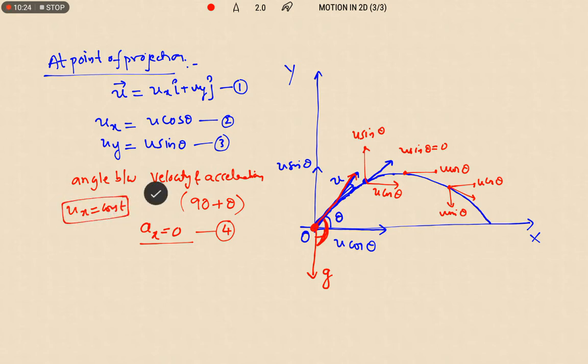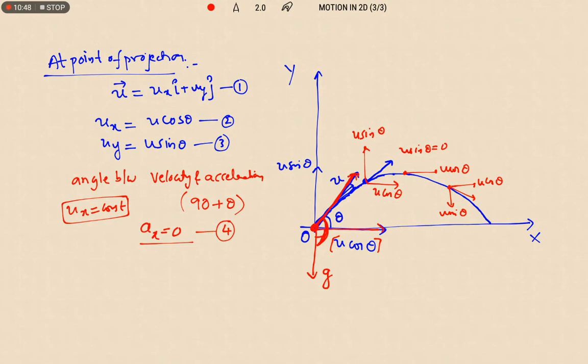Why? Because the horizontal direction is never influenced by the acceleration due to gravity. Only vertical velocity is influenced by gravity, because along the horizontal the body is moving under uniform motion, but vertically it is not uniform motion because it is under the influence of gravity.